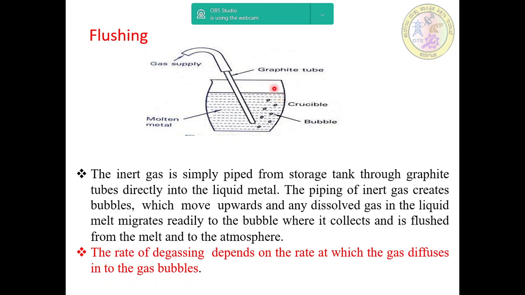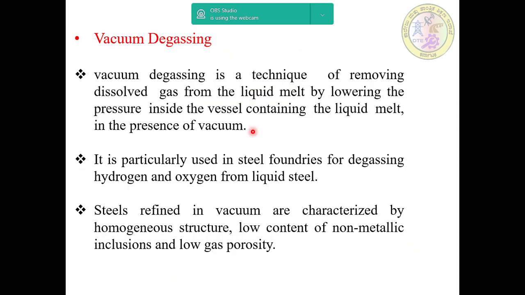The rate of degassing depends on the rate at which the gas diffuses into the gas bubbles. This is a simple sketch showing the flushing arrangement. Next we'll go for vacuum degassing.